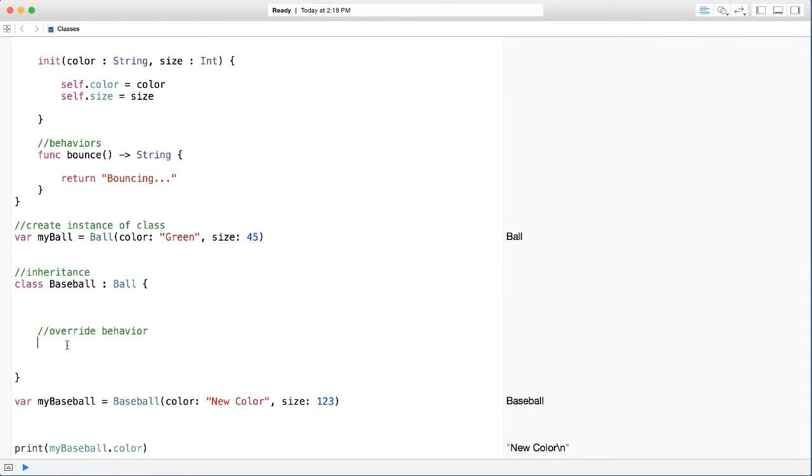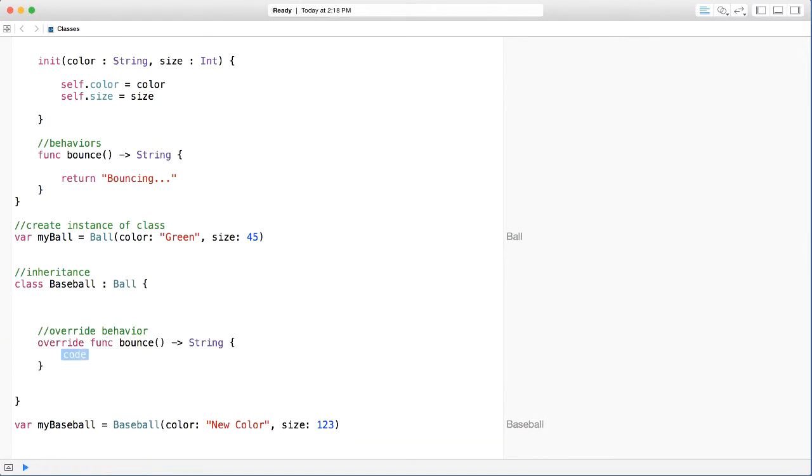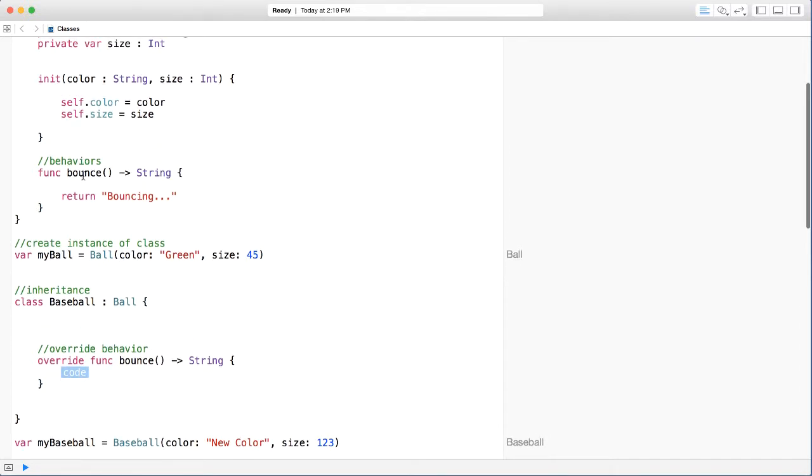To override a behavior, we simply say override, that's the keyword, and we say func bounce. You notice I didn't have to type a lot of things here. Most of it was automatically written for me. The reason is, as you can see here, we said override func bounce. Notice the bounce has to be the same as the bounce from our base class, our parent class, because that's what we're doing. We're overriding. We're saying we still want to use that bounce.